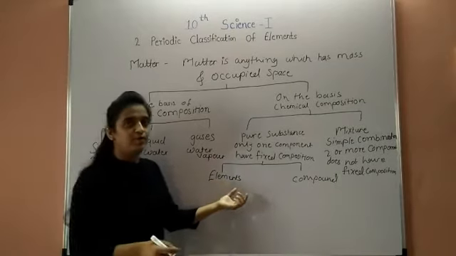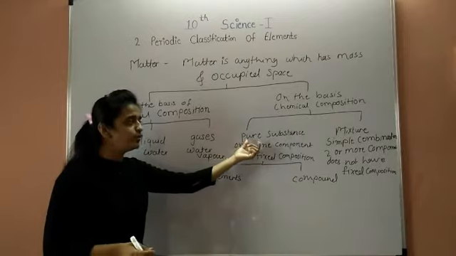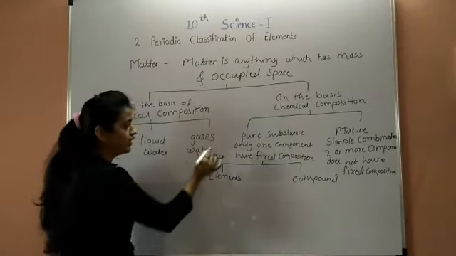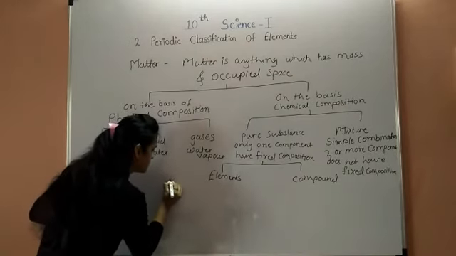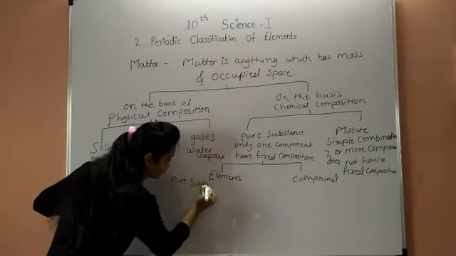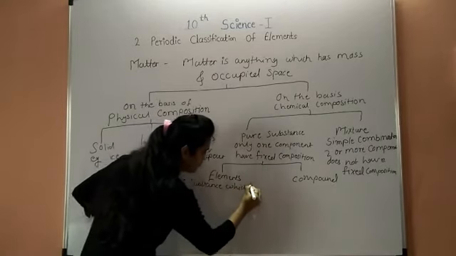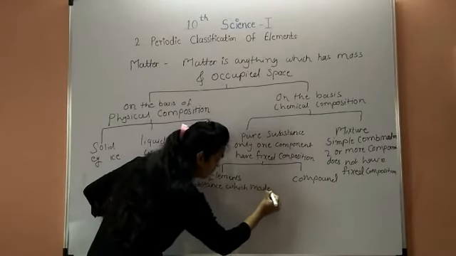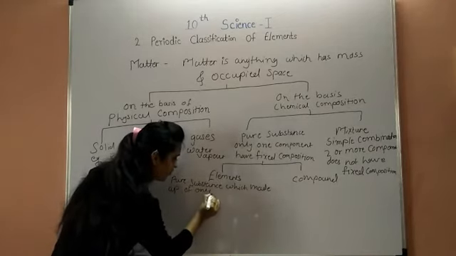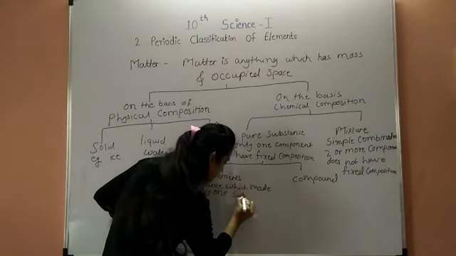What is meant by element? Elements are the pure substances which are made up of only one component, only one substance.